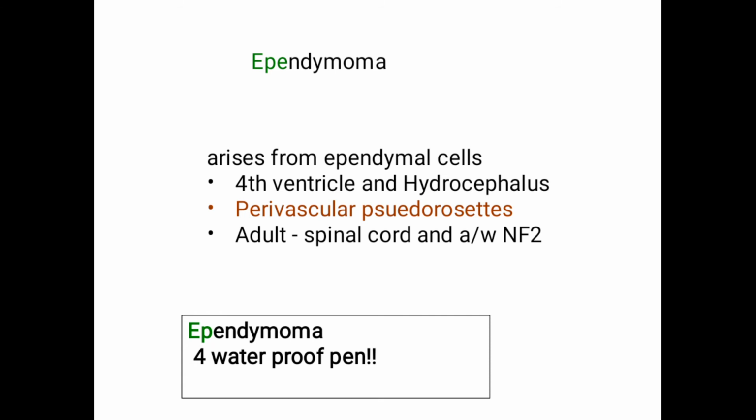You can remember it by one simple line: waterproof pen, like fourth ventricle. Water should indicate hydrocephalus, proof should indicate perivascular pseudorosette, and pen should indicate ependymoma, or else you can just remember by name.